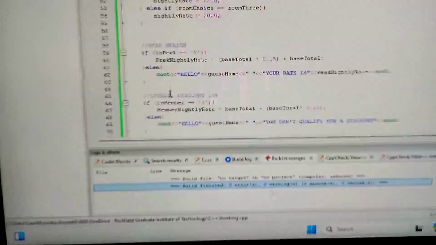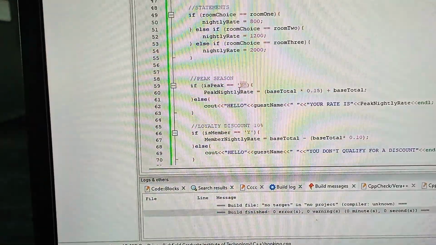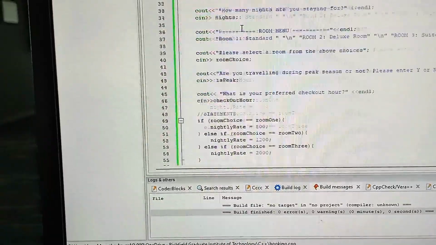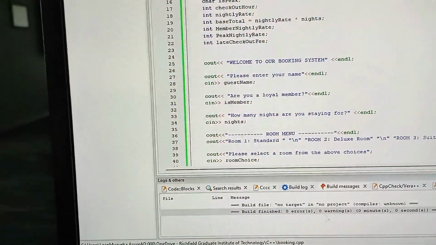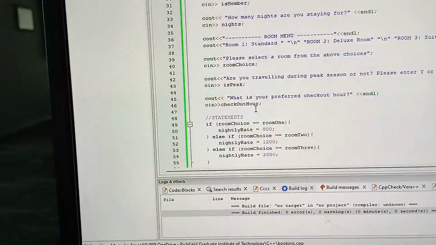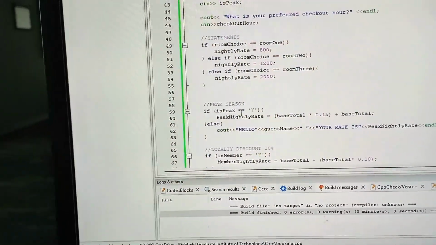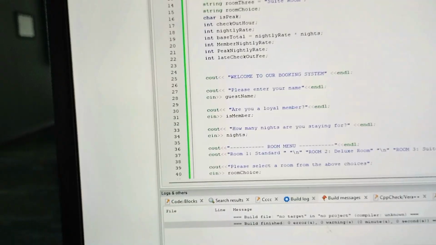The error that I had made was I said isPeak equals y, but then I had made isPeak a boolean. So I was supposed to say it's equal to true, but because the question says we should allow the user to enter y or n for yes or no, I was supposed to make it a character. That was the only part that I got wrong. And then now let's run it.